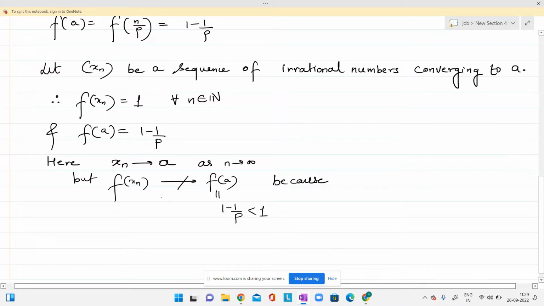That means this sequence f at xn is not converging to f of a.